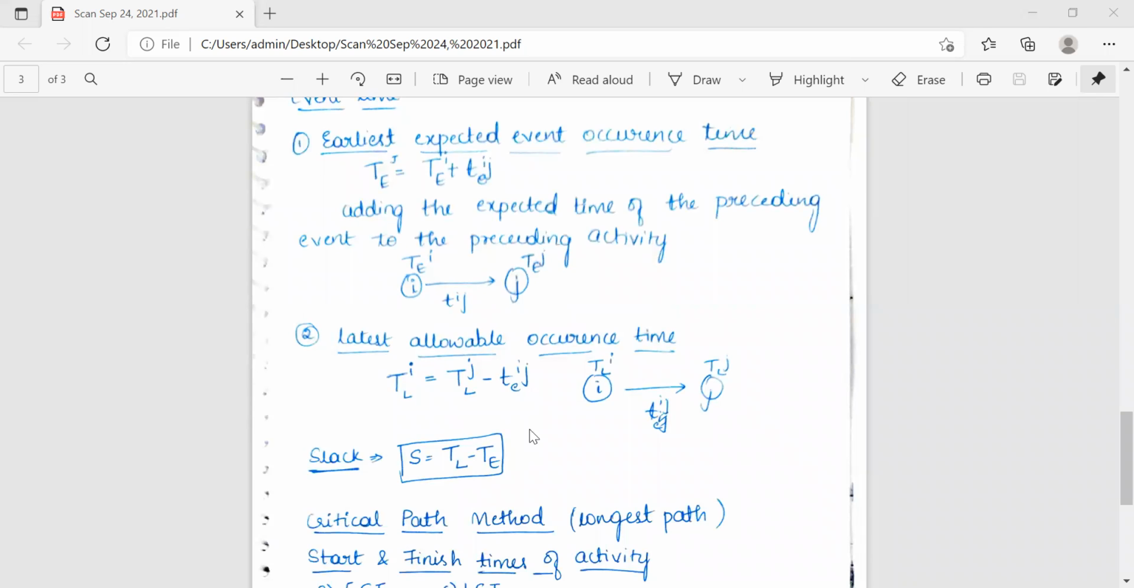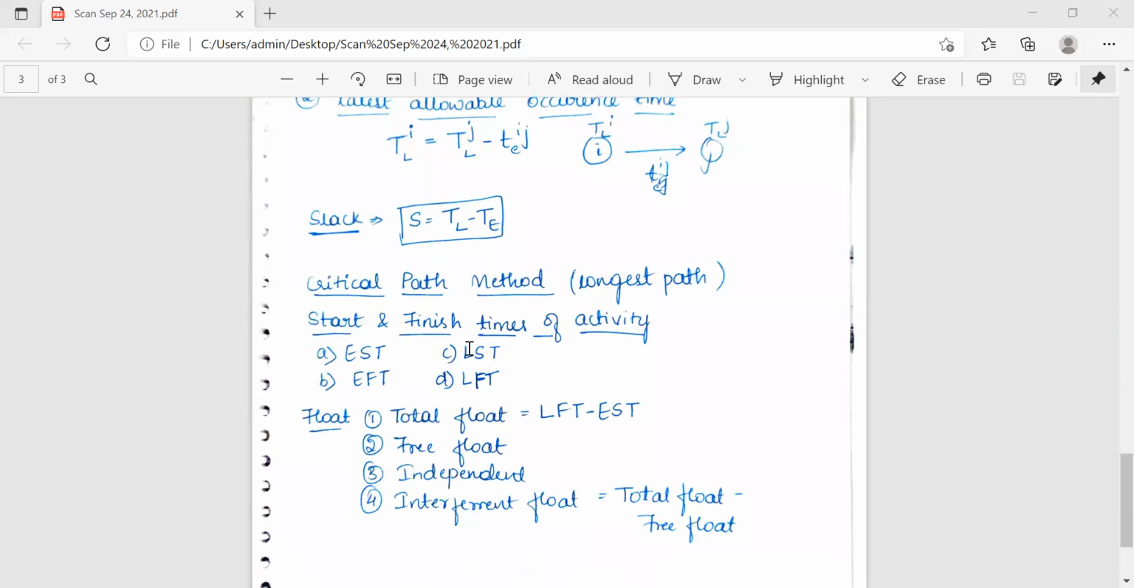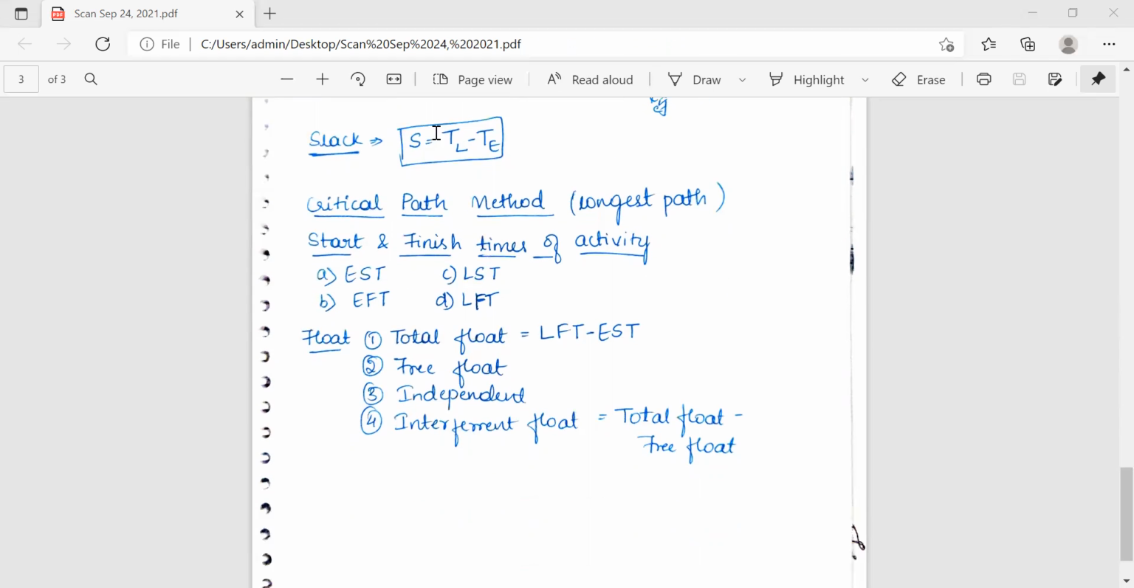Latest allowable occurrence time is again the opposite of the earliest expected time. It's the maximum time of an event by which it may be allowed to occur without affecting the completion time of the project. That is called the latest allowable time. Slack: the slack of any event is defined as the difference between the latest allowable occurrence time and the earliest expected occurrence time of an event, represented by S. There are again positive slack, negative slack, zero slack, and critical path. So this is about the slack.